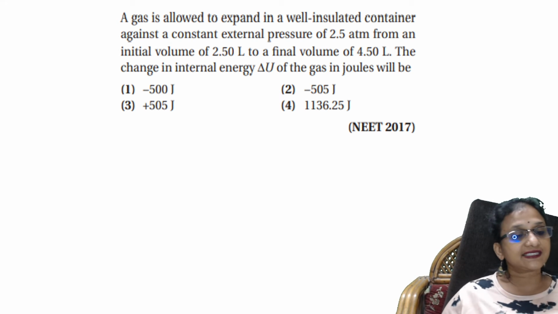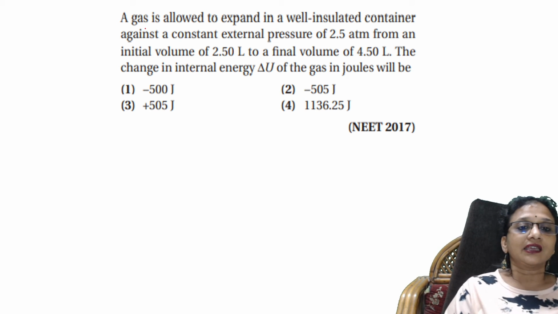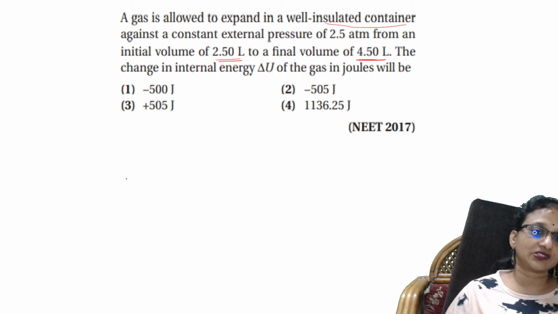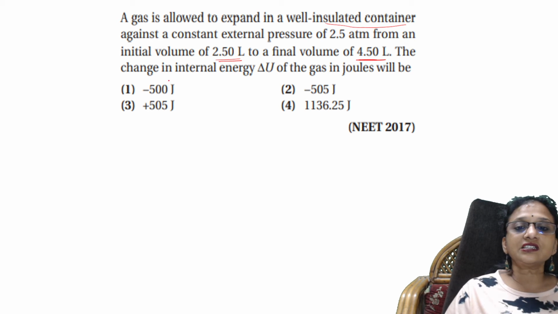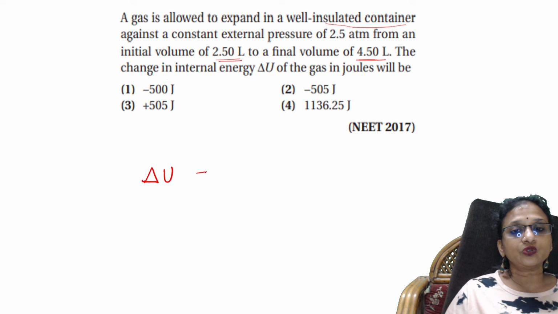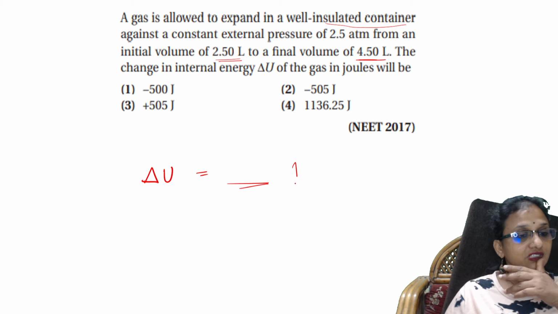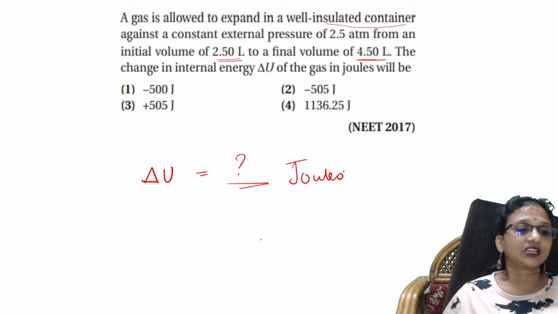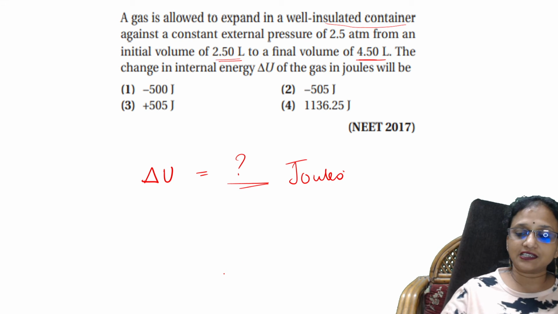Let us see one more. This was given in the 2017 NEET question. A gas is allowed to expand in a well-insulated container against a constant external pressure of 2.5 atmospheres from an initial volume of 2.50 liters to a final volume of 4.50 liters. What should I find out? The change in internal energy, delta U, of the gas in joules. Easy question, nothing else.